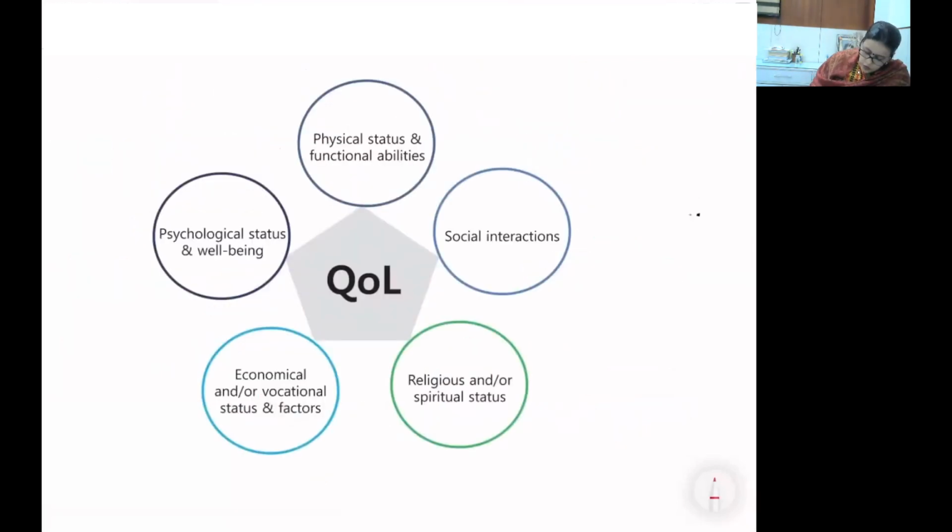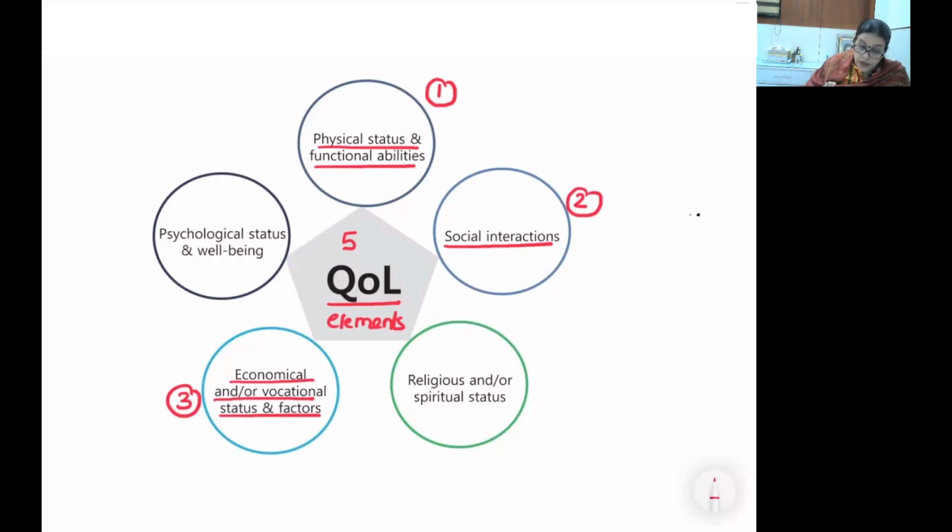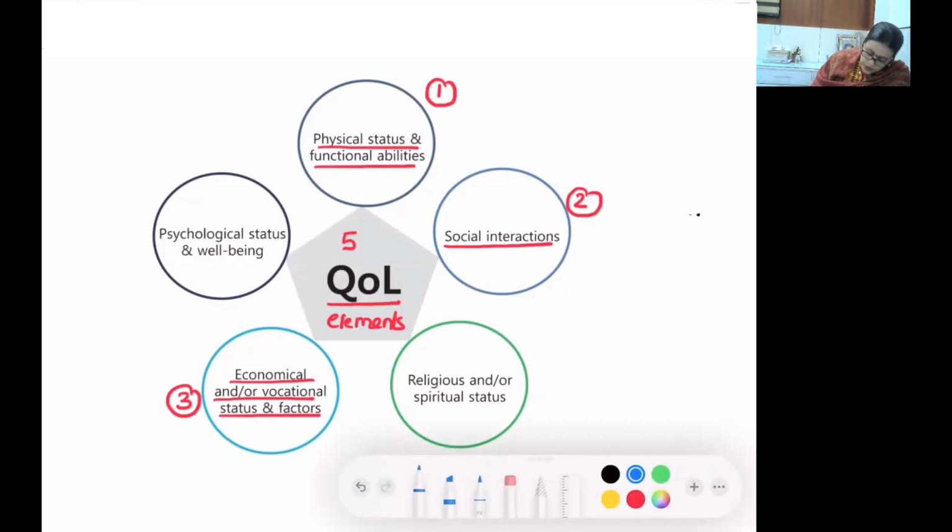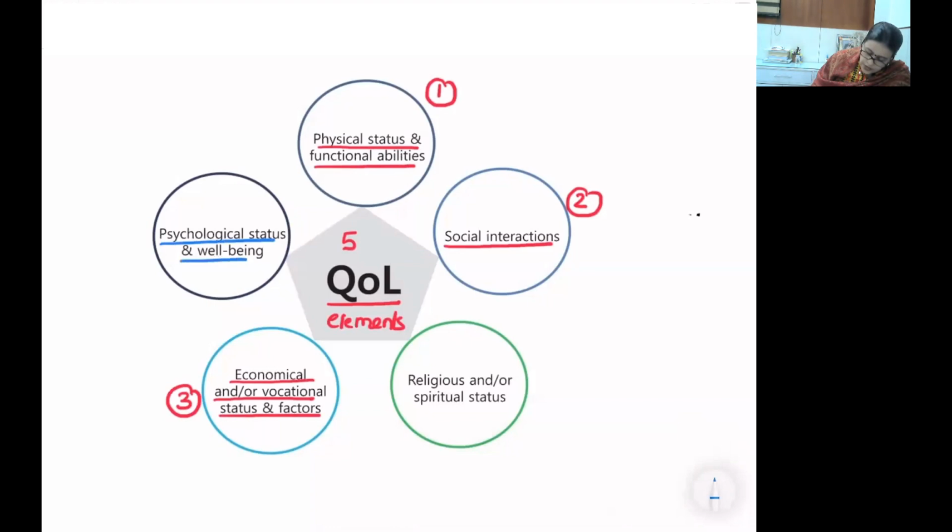ध्यान से देखो, quality of life incorporates 5 elements or components: physical status and functional ability, social interaction, economical and or vocational status and factors. There is a reason why I'm breaching the sequence, along with psychological status and well-being, and religious or spiritual state. I'm giving you time to copy it down. Once you have copied it down, you will give me a hand.